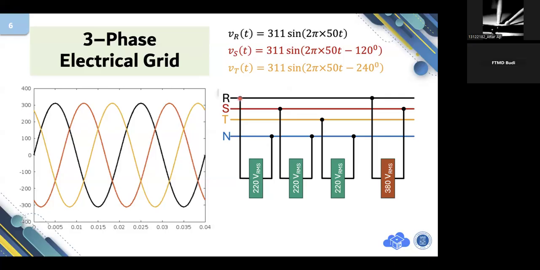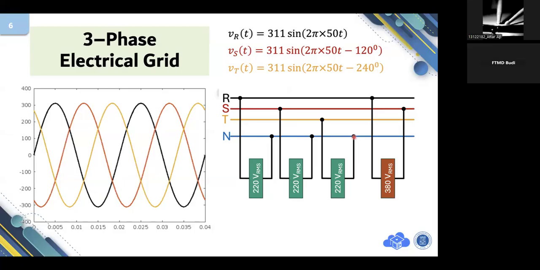But now let's just make an assumption that our oscilloscope is a super oscilloscope. You see three oscilloscopes. One of them measures R to neutral, one measures voltage from S to neutral, and the last one measures voltage from T to neutral.